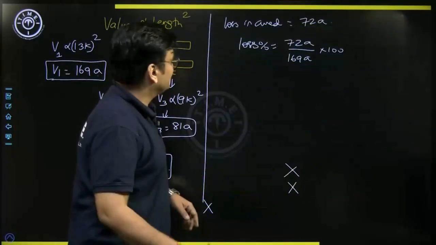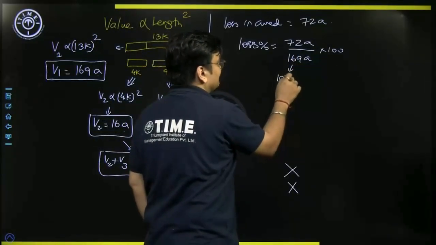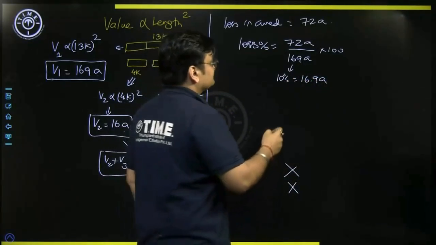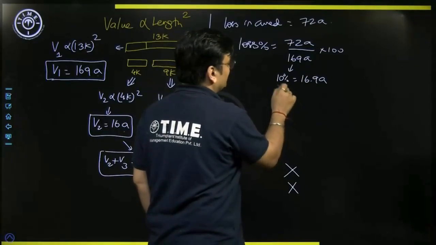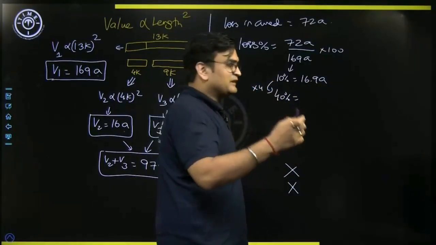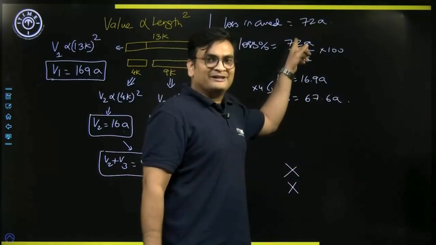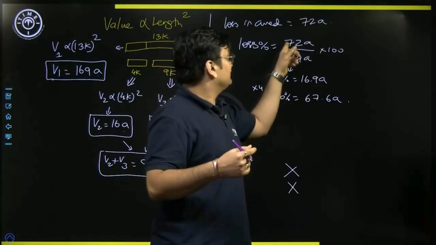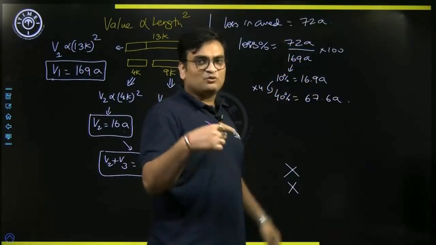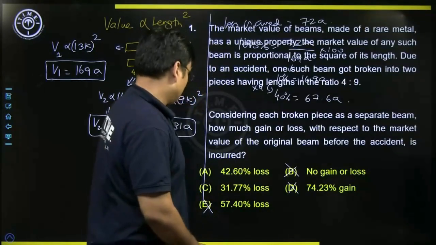Now for checking A or C, we can do one more step of calculation. Now 169A, what is 10% of it? 16.9A, right? So what will be 40% of it, multiplied by 4? So the right hand side will also be multiplied by 4. 16.9 into 4 will give you 67.6A. So had we had 67.6A in the numerator, my answer would have been 40%. Right now it is more than 67.6A. So my answer will be slightly more than 40%, and hence C is also incorrect.